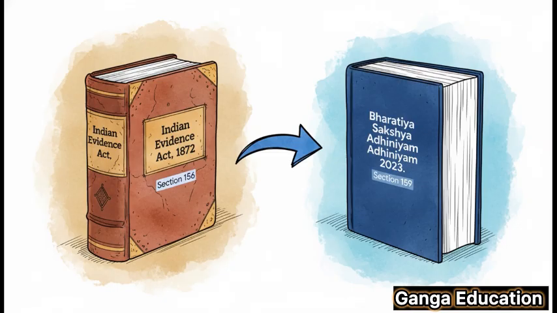The provision we are discussing today was earlier Section 156 of the Indian Evidence Act, 1872. Under the new law, it is now Section 159 of the Bharatiya Sakshya Adhiniyam 2023. Do not make the mistake of writing the old section number in your exam. It's Section 159 of the BSA, not 156 of the old Act. This is a critical update you absolutely must remember.